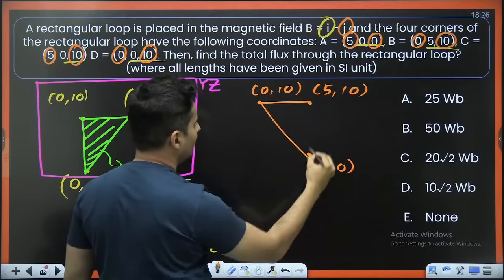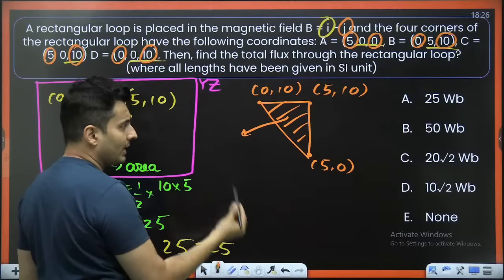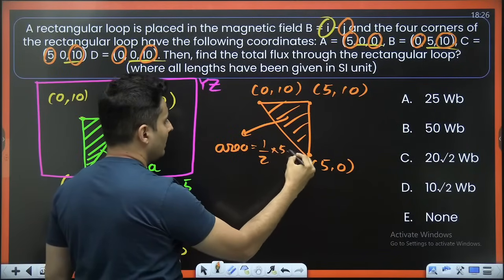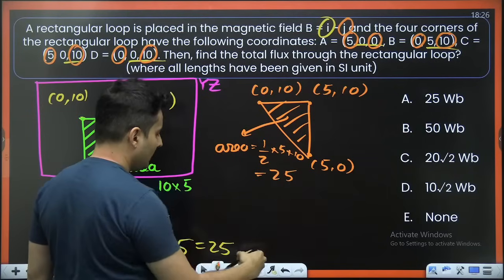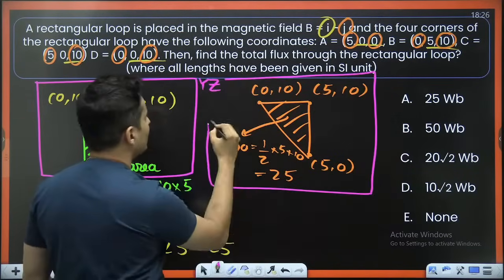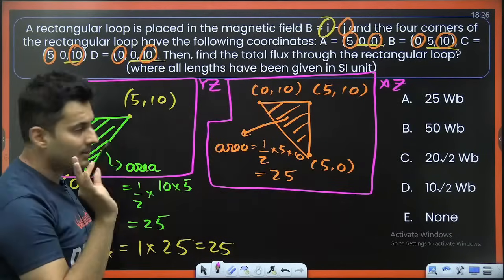So again the area becomes basically a triangle, not a rectangle. So this area is again half into base into height, which is again 25. Yes, this is again going to be just 25, and this is in the XZ plane.